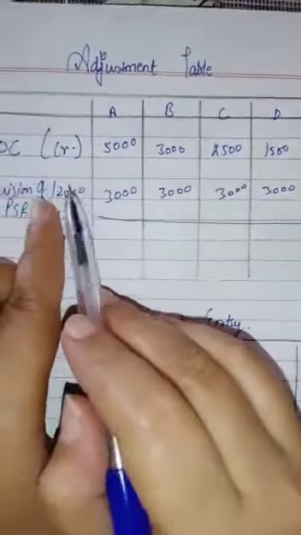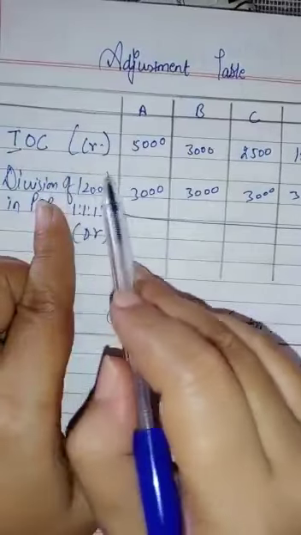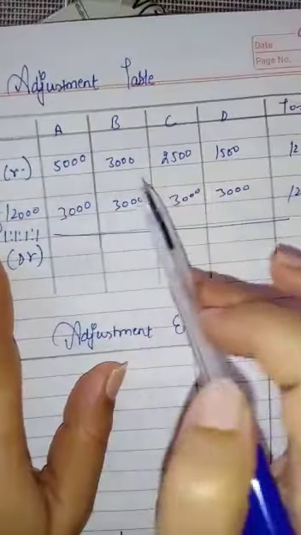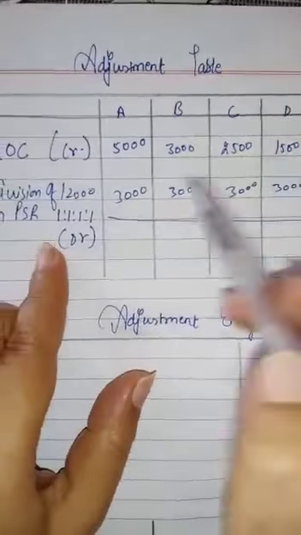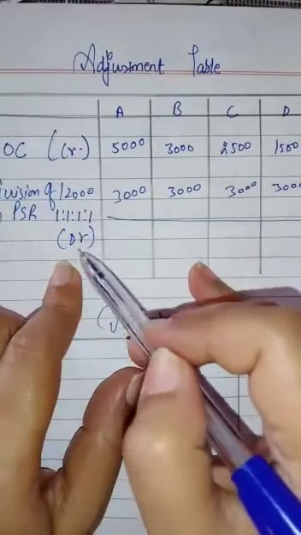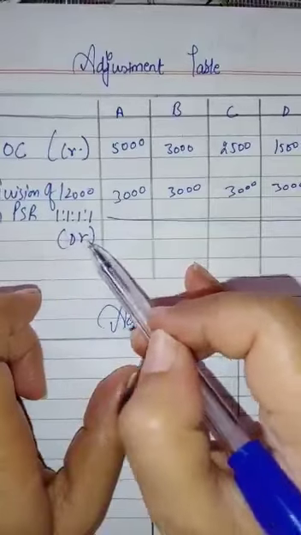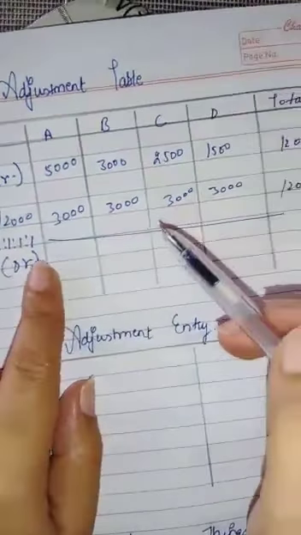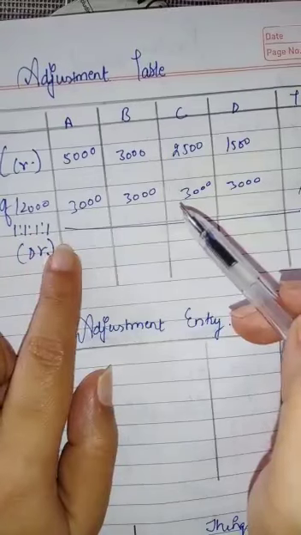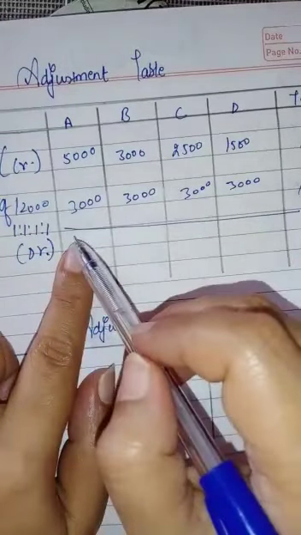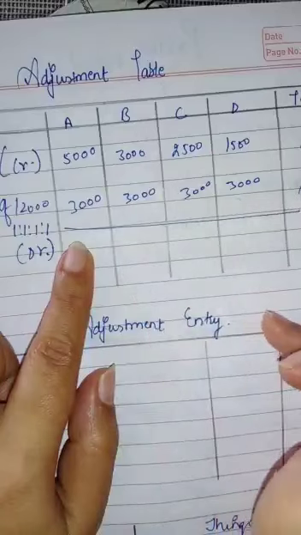We have to give interest on capital, meaning we have to credit interest on capital in 5, 3, 25 and 15. Total 12,000. This 12,000 we will take back from them, and for taking back we will debit their capital in the profit sharing ratio. If the profit sharing ratio is not given, it will be taken as equal. So 12,000 will be divided among 4 partners: 3, 3, 3 and 3.